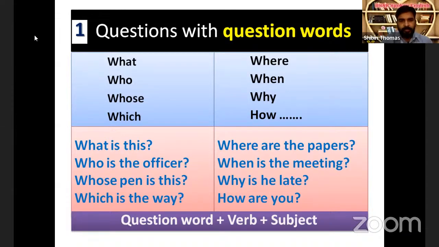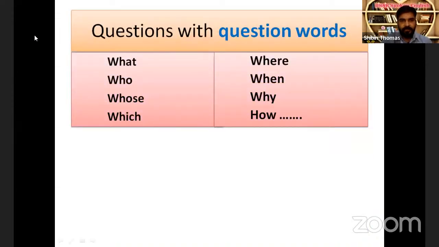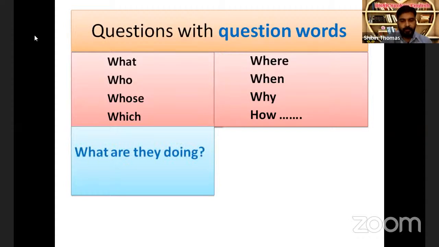But if there is an auxiliary verb, the question pattern changes. For all these questions, you can see there is only one verb in each question. But if there is an auxiliary verb, the question pattern changes. Let us see examples with the same question words. What are they doing? What is the question word, are is the auxiliary verb, they is the subject, doing is the main verb.